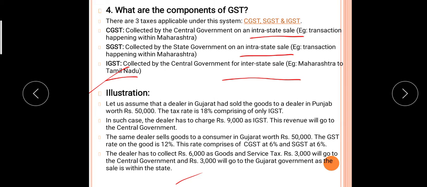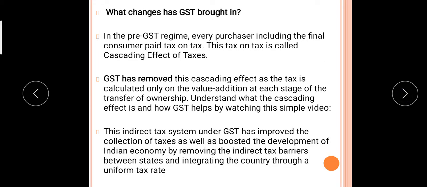So 3,000 will go to the central government and 3,000 will go to the Gujarat government, as the sale is within the state. Within the state means intrastate, and between two states means interstate. Don't be confused, I have explained it very clearly with an example. So read, repeat, listen, repeat, read it and write it in your notebook, then your concept will be clear.